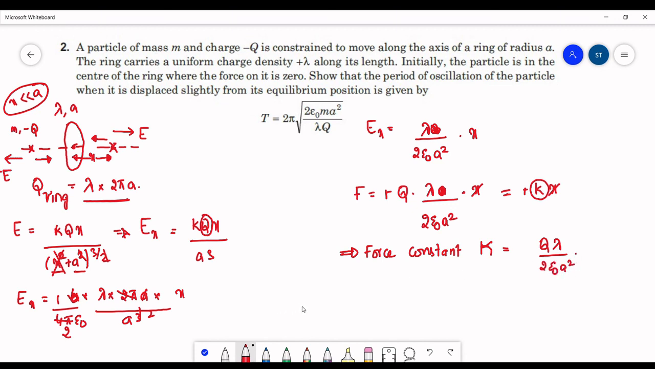We know that the time period of a SHM can be written as 2 pi under root m by k. Substitute the value of k here. 2 epsilon naught a square will come to the numerator. So this time period will be equal to 2 pi under root m into 2 epsilon naught a square upon q into lambda. This is what we had to prove here.